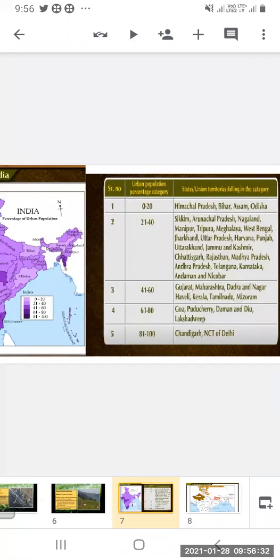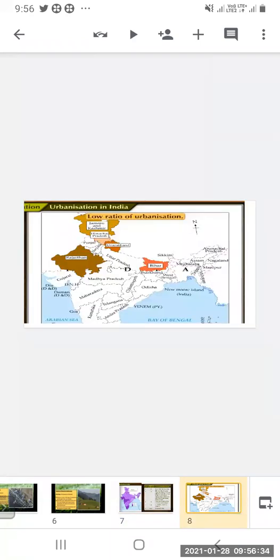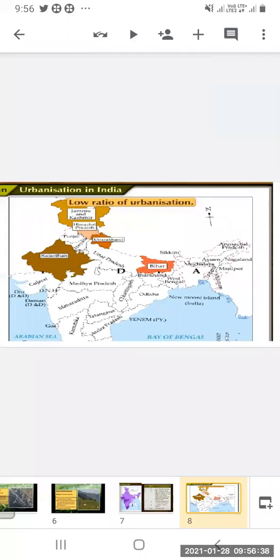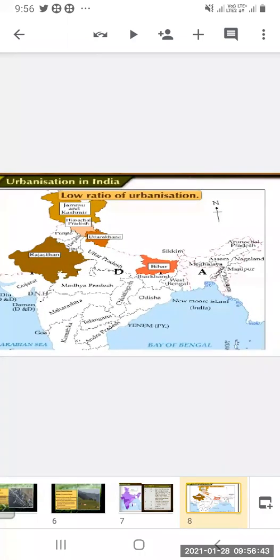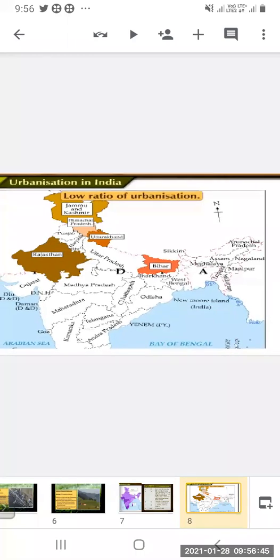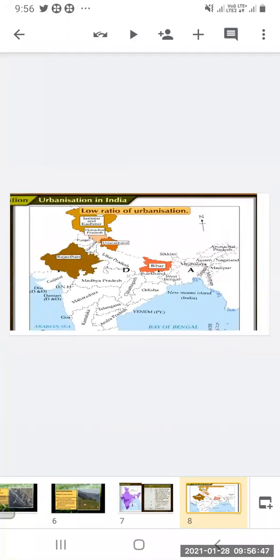Now you can see where the ratio of urbanization is lowest, which we have seen as the first category. Jammu and Kashmir, Himachal Pradesh, Uttarakhand, Rajasthan, and Bihar. These have the very lowest ratio of urbanization, meaning the urban population is very low in these states.